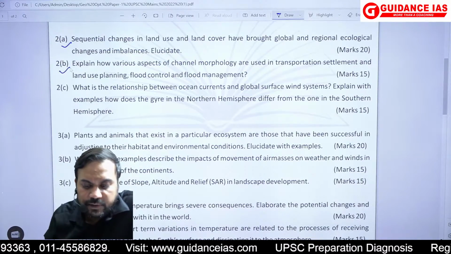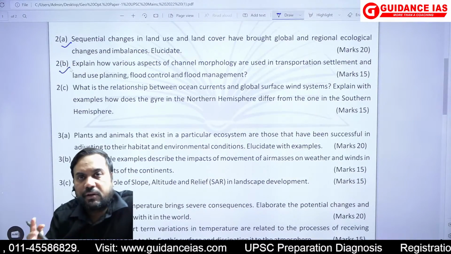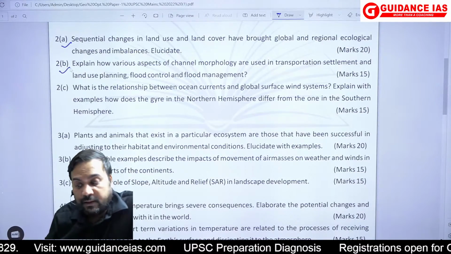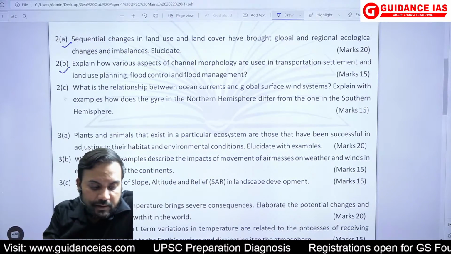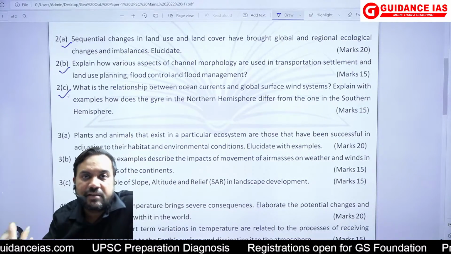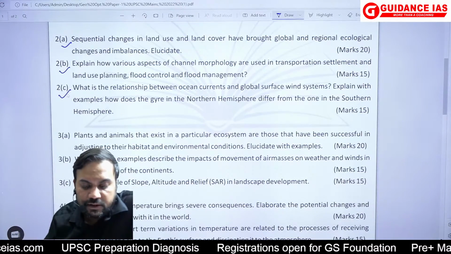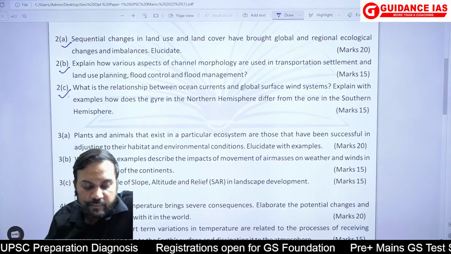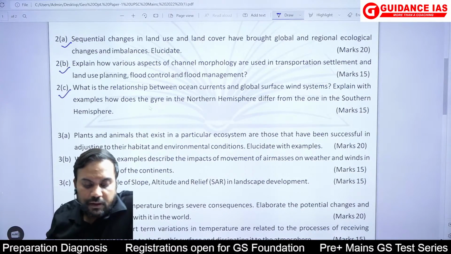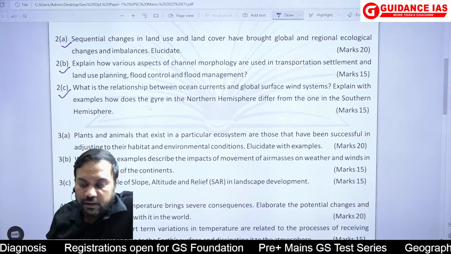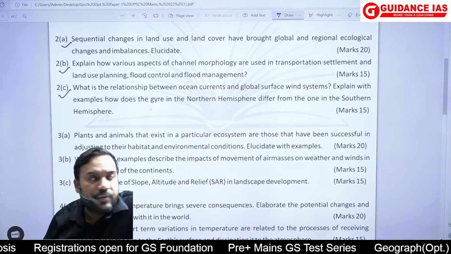But the other questions were also challenging. Explain how various aspects of channel morphology. So on the applied aspect of channel morphology, the question has been asked. The question number 2C, this would also make some students choose this question: relationship between ocean currents and the global surface winds. Explain with example. How does gyre in the northern hemisphere differ from the one in the southern hemisphere?